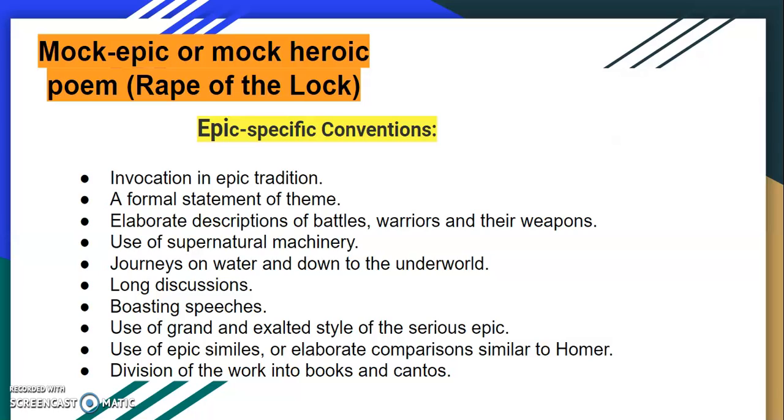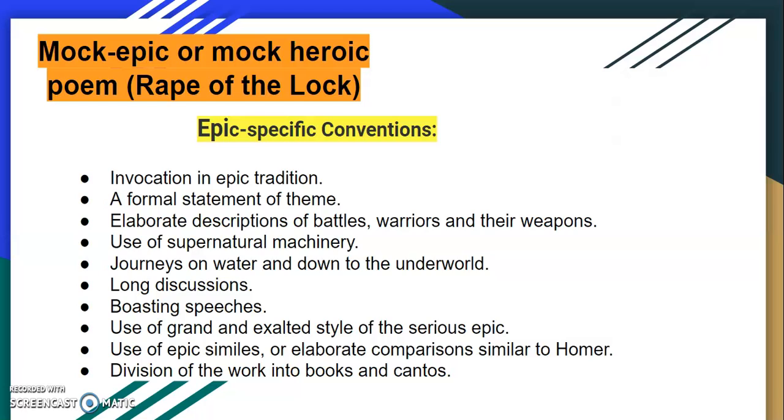And there are the divisions into books and the cantos. So there are many books, not only a simple 1 and 2 books or cantos. And also again in Mahabharata, you know that there are many khandas, or Ramayana, there are many khandas. 7 cantos are like that. So there are the books and there are the cantos. So these are the qualities of an epic.